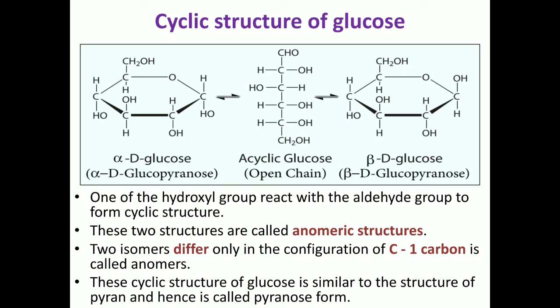Here these two cyclic structures of glucose differ only in the first carbon. So these two are anomeric forms of glucose. They are referred to as alpha and beta forms. The cyclic structure of glucose is similar to the structure of pyran. So the pyran structure is similar to the structure of glucose, and hence it is called the pyranose form. So the two structures are referred to as alpha-D-glucopyranose and beta-D-glucopyranose.